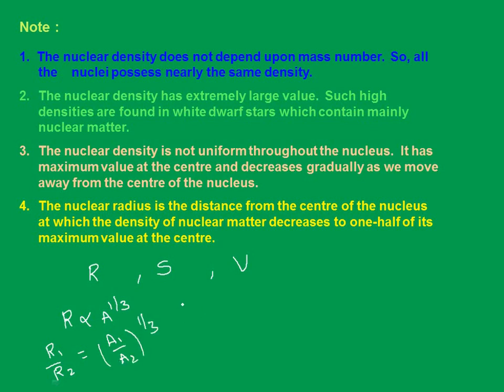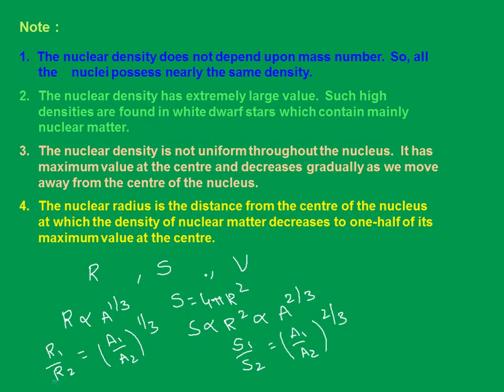Now look here, what is the formula for surface area? S is nothing but 4 pi r squared, isn't it? So S is proportional to r squared, and since r is proportional to A to the power 1 by 3, r squared will be proportional to A to the power 2 by 3. So S1 by S2 is equal to (A1 by A2) whole to the power of 2 by 3. Are you getting the point here? The surface area of the sphere we are considering is 4 pi r squared.